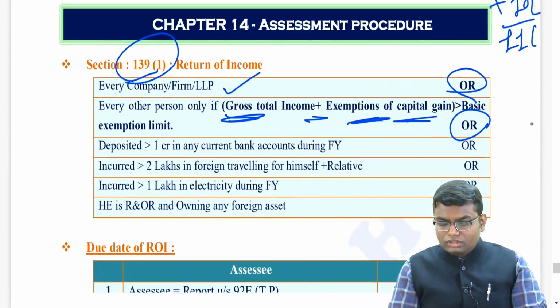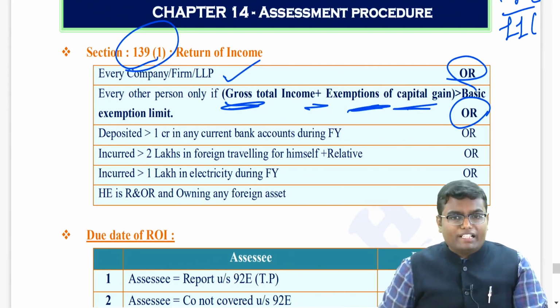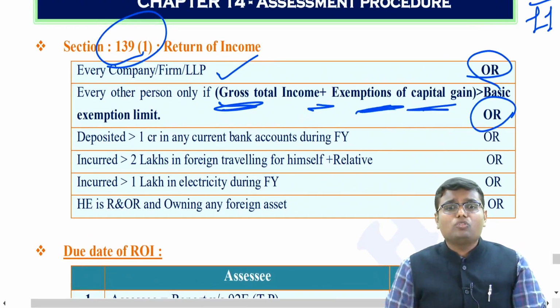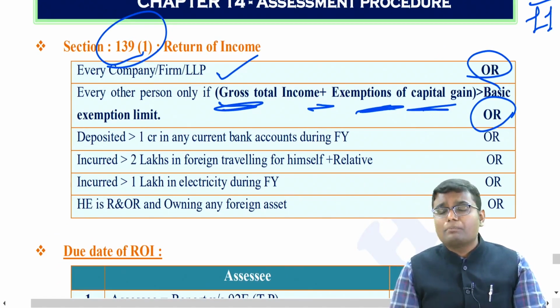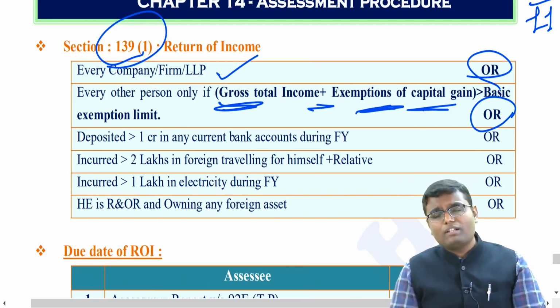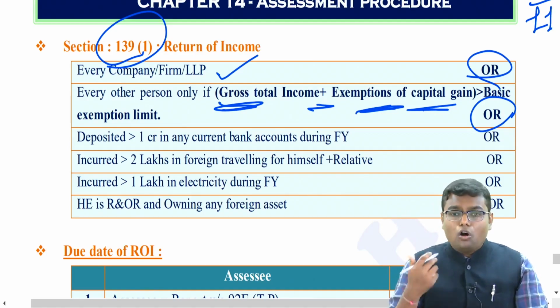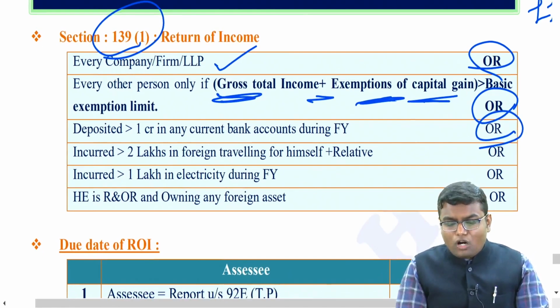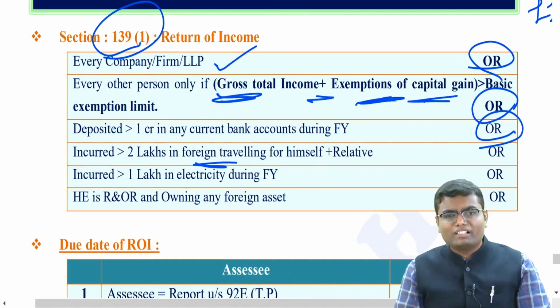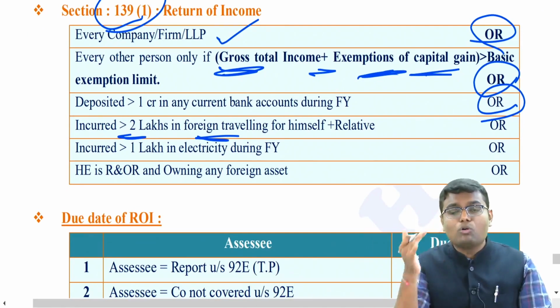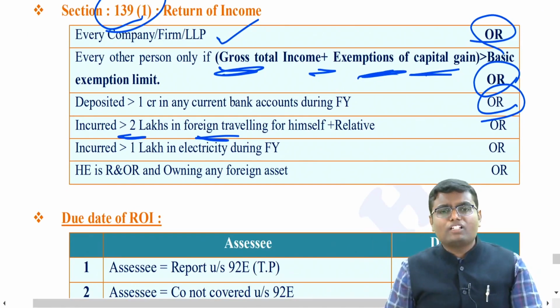Or if I have deposited more than 1 crore rupees of cash in any of my current bank accounts, then also I am supposed to file my return of income. If I am depositing in a saving bank account, that is totally okay. If I am depositing more than 1 crore in a current account, then I have to file my return of income. Or if I have incurred foreign travelling expenditure of myself or my relative, more than rupees 2 lakh, not exactly 2 lakh, more than 2 lakh, then I am supposed to file the return of income.